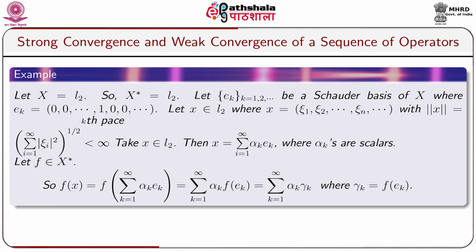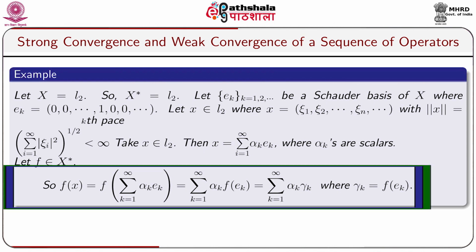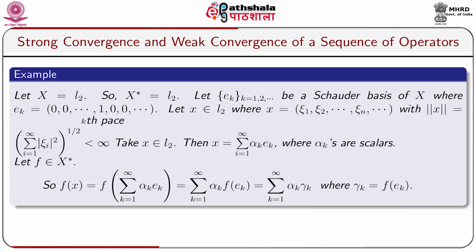Let F belongs to X star, so F of x equal to F of sigma k equal to 1 to infinity alpha k Ek, which is equal to sigma k equal to 1 to infinity alpha k F of Ek by applying the linearity of F, which again equals sigma k equal to 1 to infinity alpha k gamma k, where gamma k equal to F of Ek.